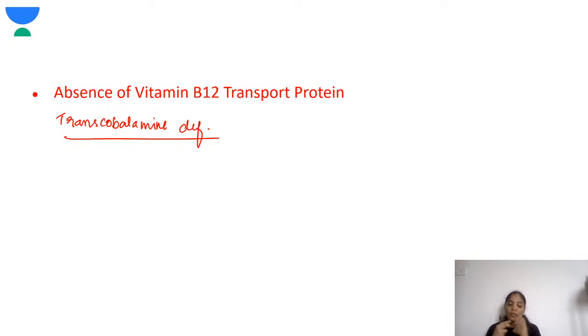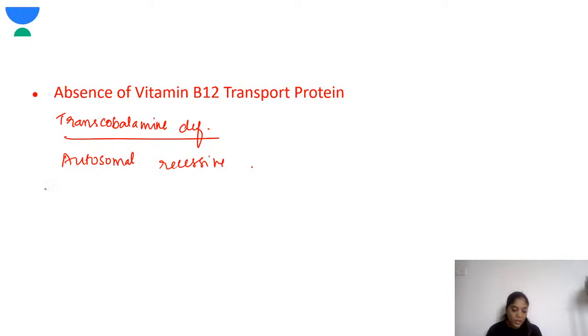So if the transcobalamin is deficient, it can also lead to poor absorption of vitamin B12. Over here, this is an autosomal recessive disease. And because of the absence of the transport protein, the vitamin B12 is not absorbed.